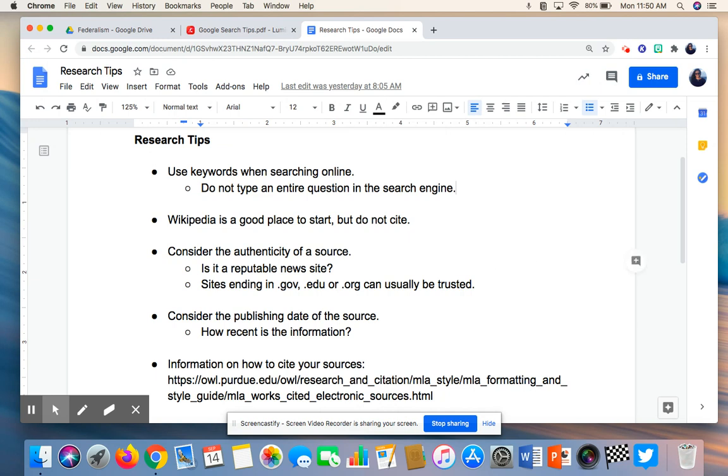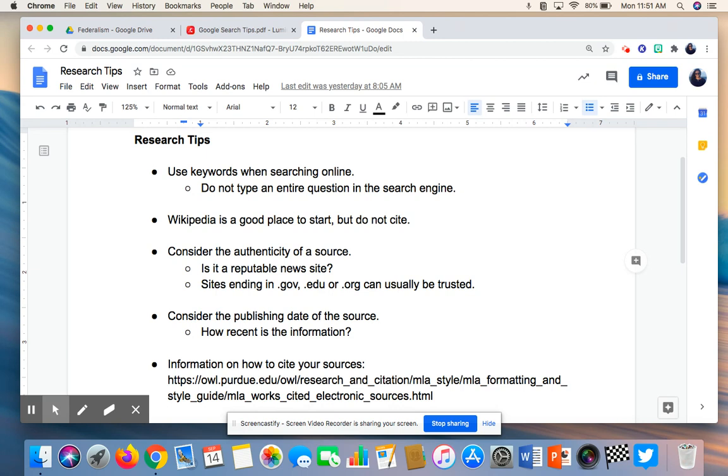The next thing is Wikipedia is a good place to start, but don't cite Wikipedia. So when I get your essays back, I should not see Wikipedia cited as a source on your works cited. Now, you can start your research there. You can look up information on Wikipedia, maybe follow links to other websites. That's totally fine. But you know that you can go in and edit Wikipedia. So it is not a good place to do any kind of really conclusive research. You definitely do not want to cite Wikipedia. Just use it as a place to start.